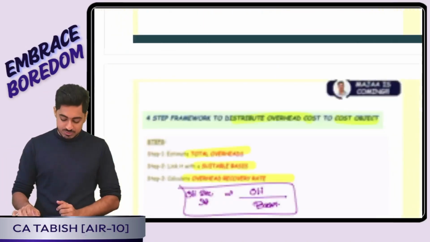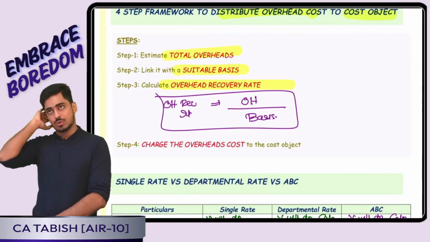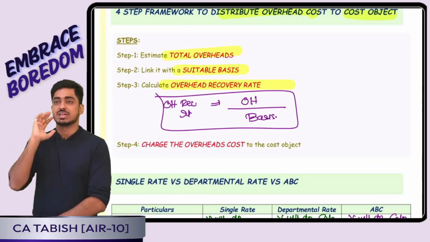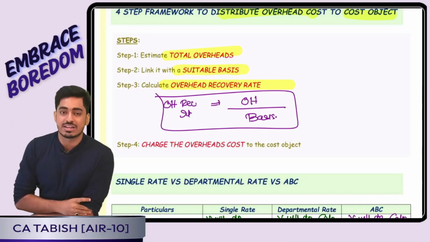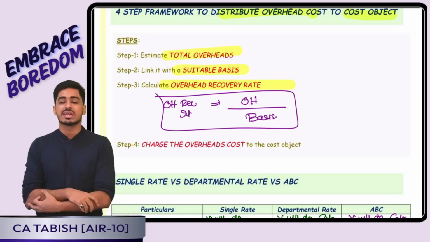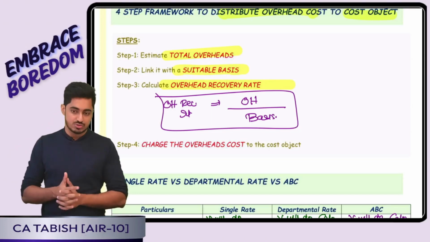What are the 4 steps to be followed? Step 1, we estimate the total overheads. Step 2, we link it to a suitable basis. Once we do that, we arrive at our overhead recovery rate, which is overhead divided by basis. Using our recovery rate, we charge the overheads to the cost object.